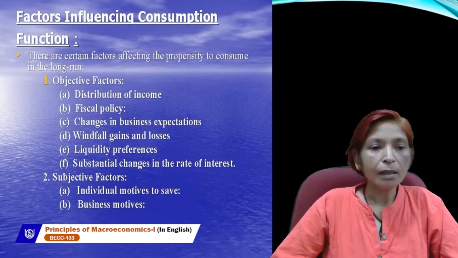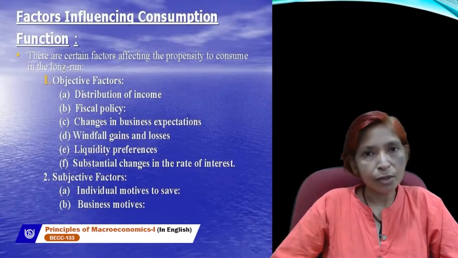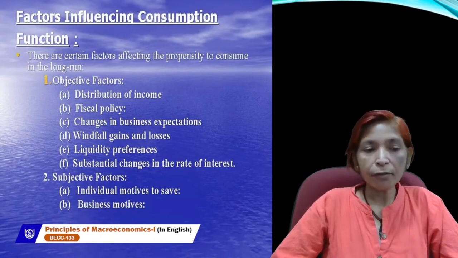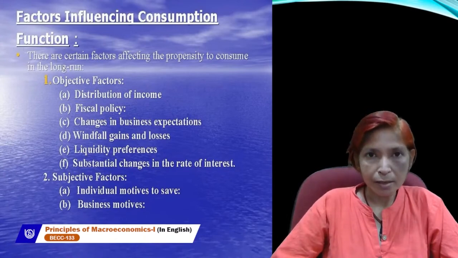Third point is change in business expectations. If business firms expect that business will move on in a better situation in future, then they will produce more and they will provide more employment opportunities.